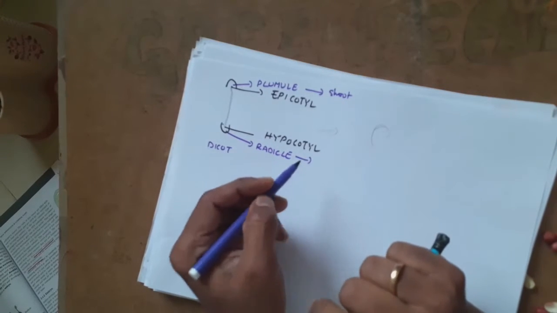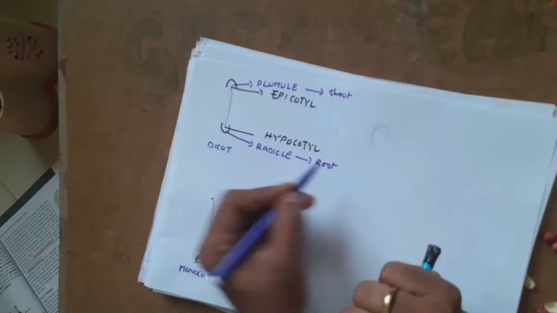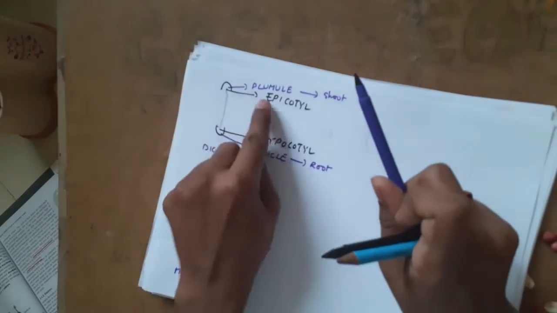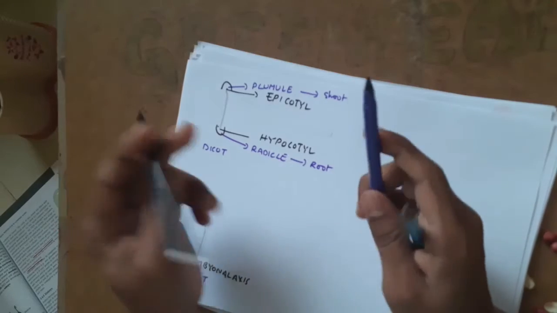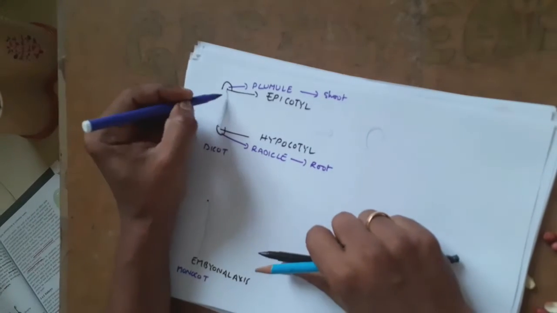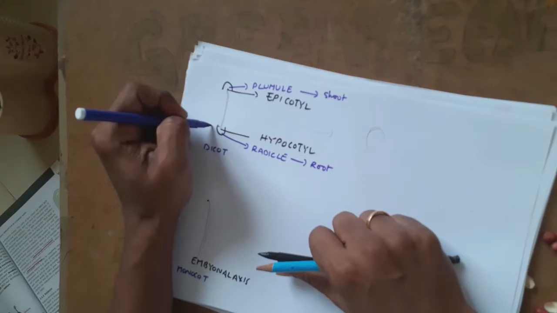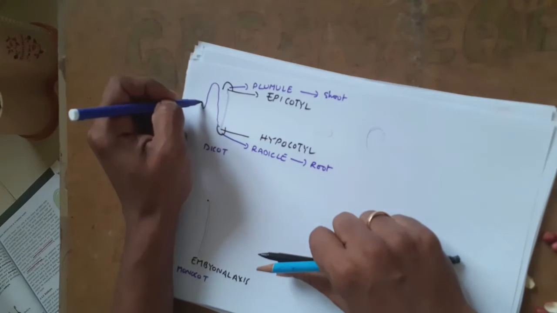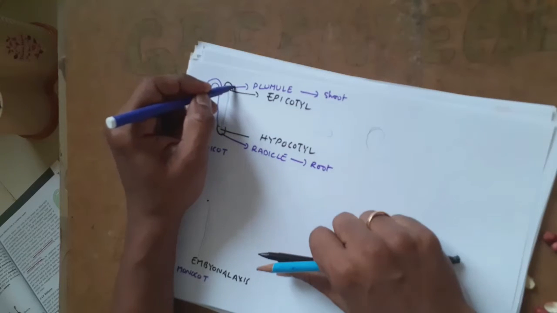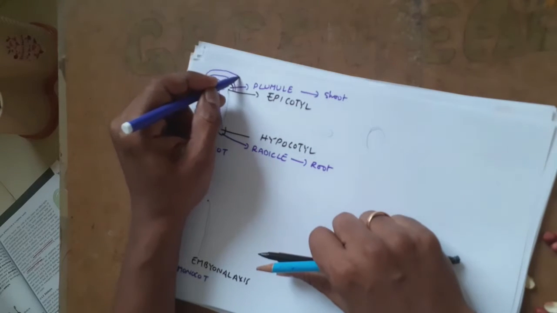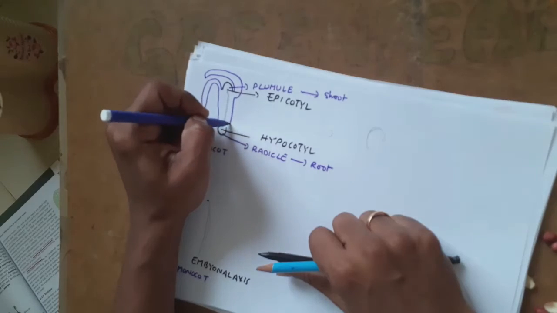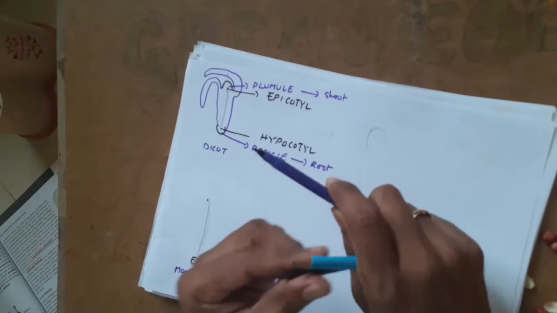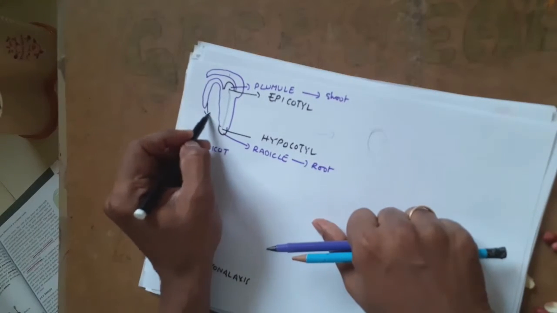Radical is the one which will develop into root system. Lateral to the plumule, you can see there is a specific structure growing. That structure is called, you can see clearly right over here, I'm drawing neatly. Since there is no space, I'm reducing the structure. These two, like hands you are observing now, are called cotyledon.